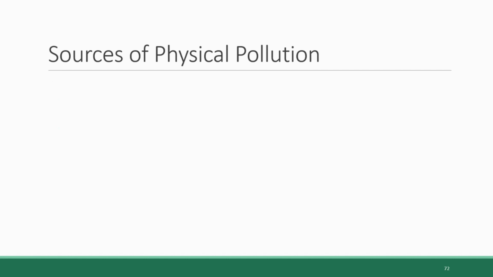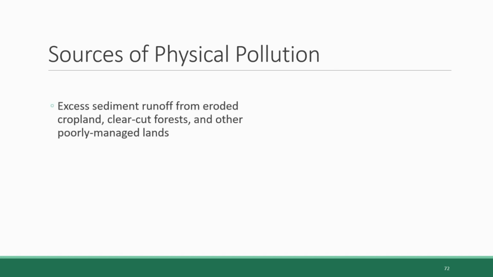That wraps things up for chemical pollution. Now let's talk about physical pollution. So physical pollution comes in many forms, but the most significant one is excess sediment that runs off from erosion of cropland, as well as forested areas that have been clear-cut and other poorly managed lands. These mineral sediments can change the path of water in rivers and streams. They can also fill up storm drains and canals, and they can cause water to become murky, which blocks sunlight and inhibits the growth of aquatic plants, and that has consequences up the food chain.